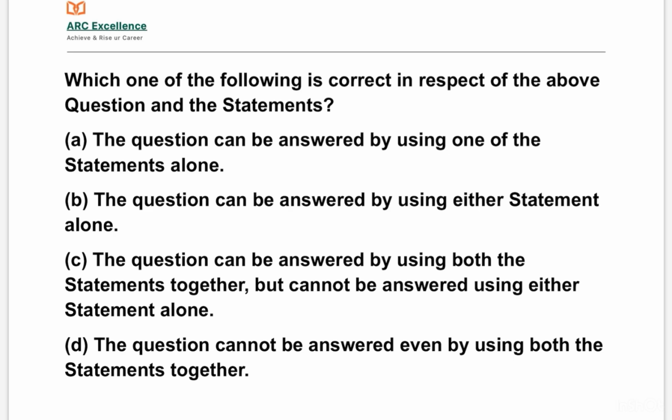Option A, the question can be answered by using one of the statements alone. Option B, the question can be answered by using either statement alone. Option C, the question can be answered by using both statements together, but cannot be answered using either statement alone. Option D, the question cannot be answered even by using both statements together. We have to find the answer.